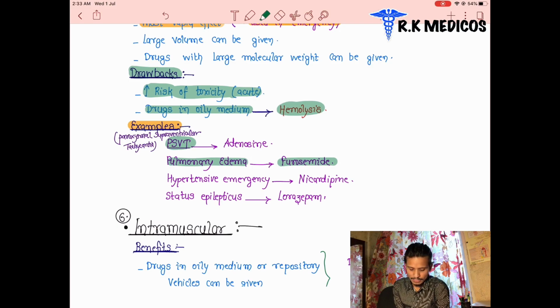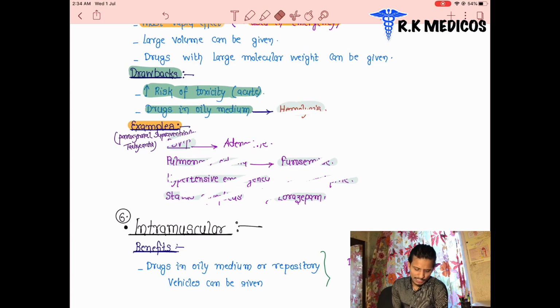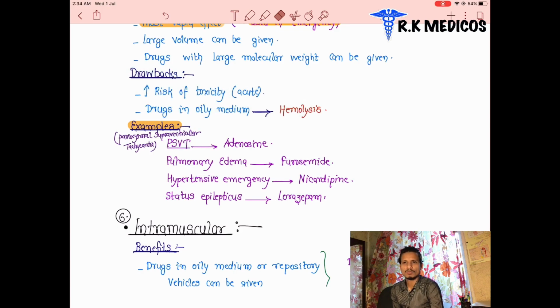In a hypertensive emergency or crisis, we give nicardipine. It means the patient has hypertension and an emergency has happened. Next is status epilepticus, which represents the epileptic status, meaning seizure attacks. We give lorazepam. So these are the several drugs, and they are all injected intravenously. In this topic we have to memorize the benefits, the drawbacks, and one or two examples. That's it. Next point is intramuscular.